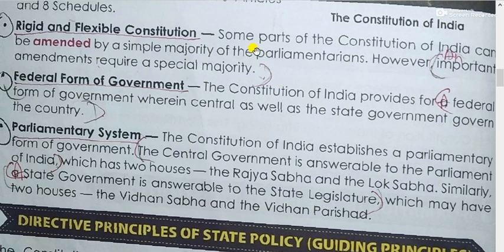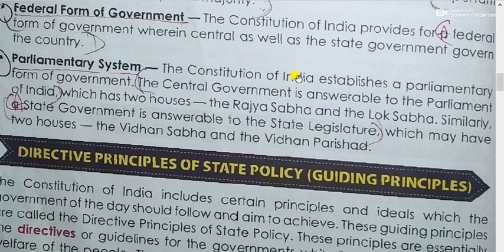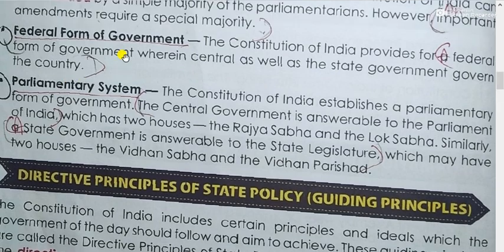Any part of the rules can be amended by a simple majority of the parliament. However, important amendments require a special majority. For some cases we need a special majority. Majority means the highest number of acceptance. And federal form of government. The Constitution of India provides for a federal form of government wherein central as well as state governments govern the country.